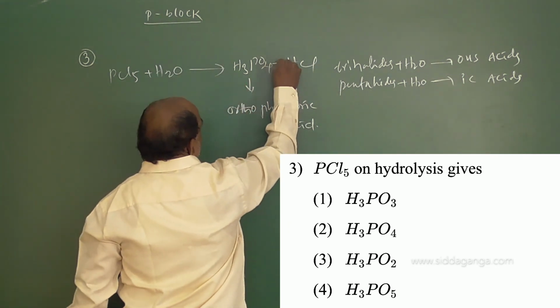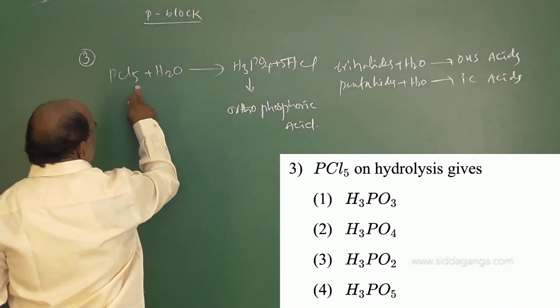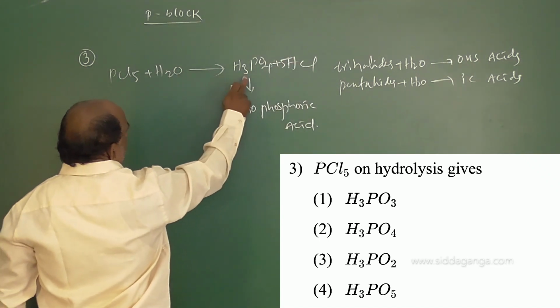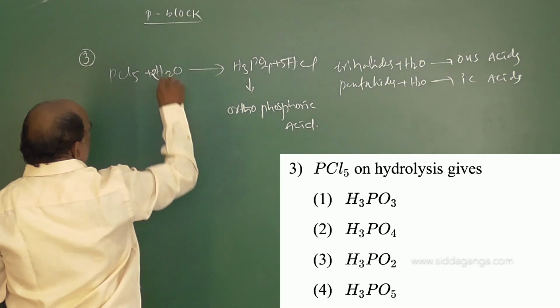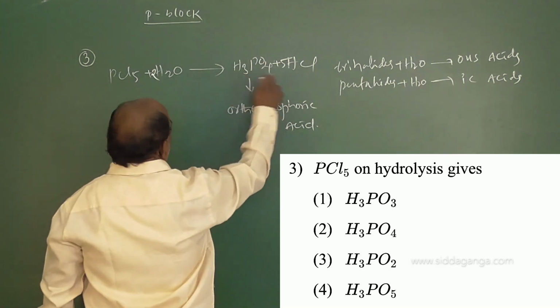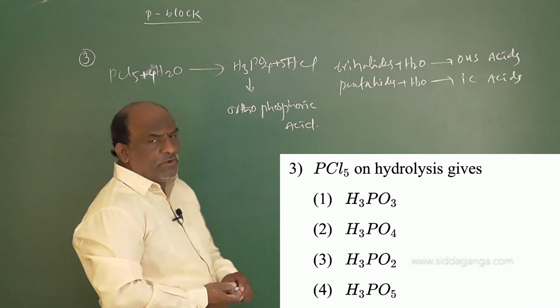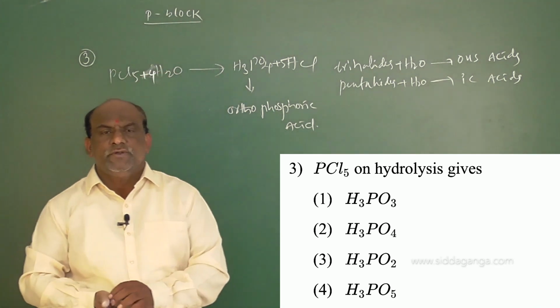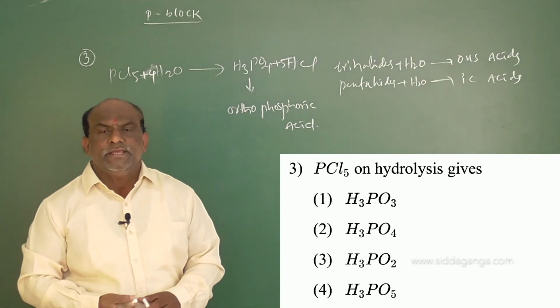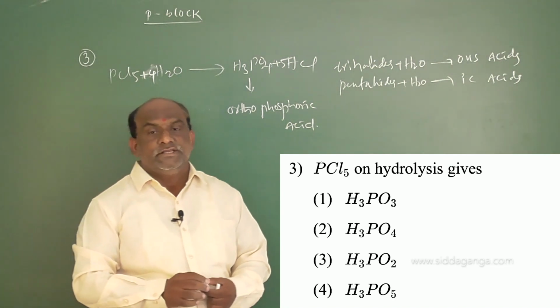5HCl. Balancing the hydrogens and oxygens: 3 plus 5, 8, so 4H2O. So PCl5 plus 4H2O gives rise to H3PO4 plus 5HCl.